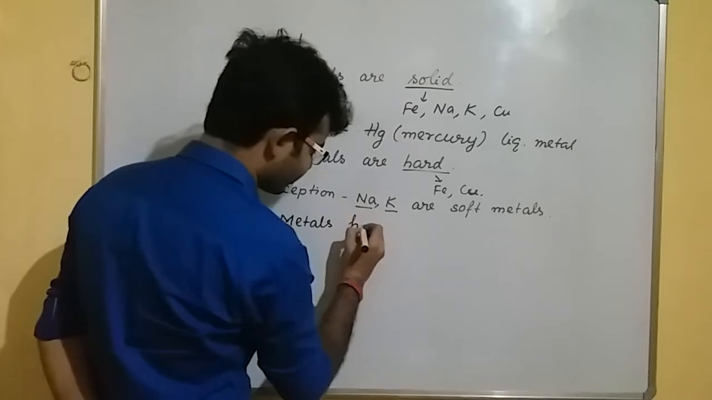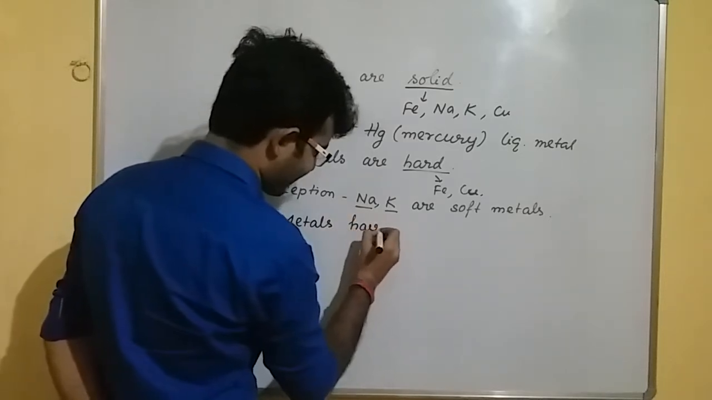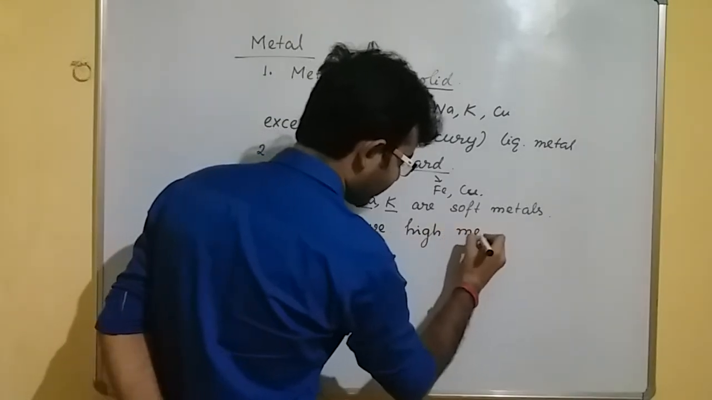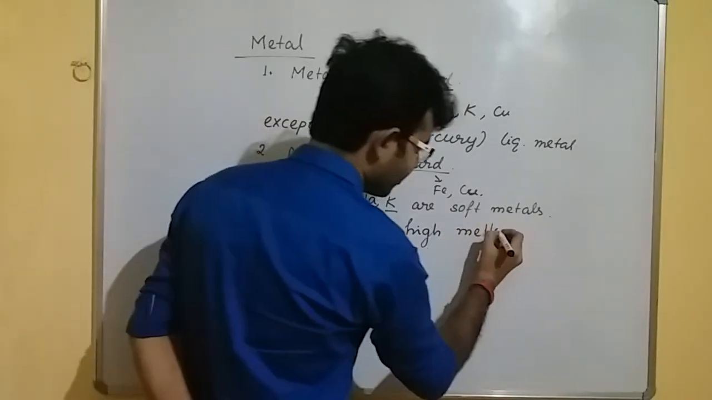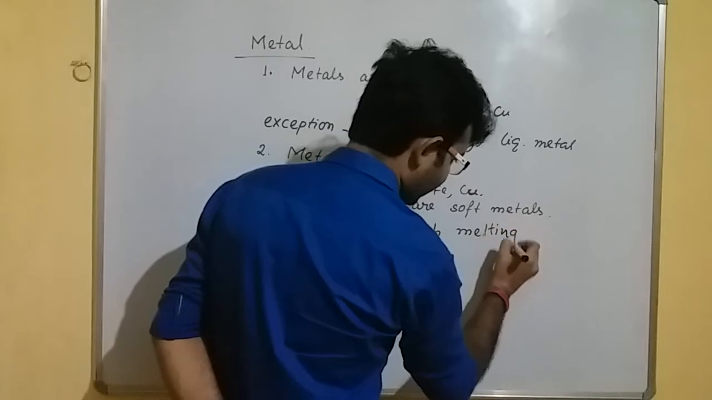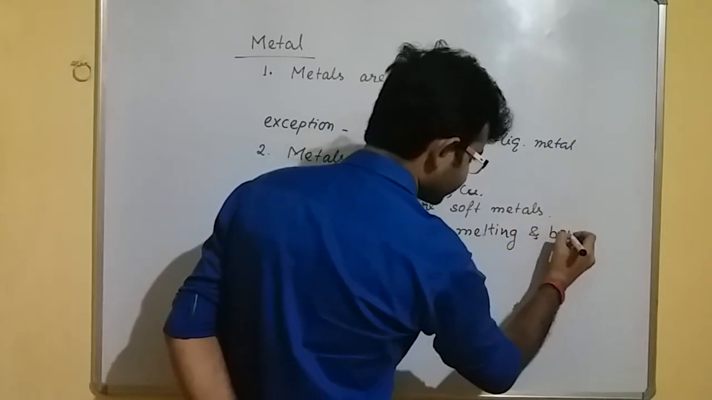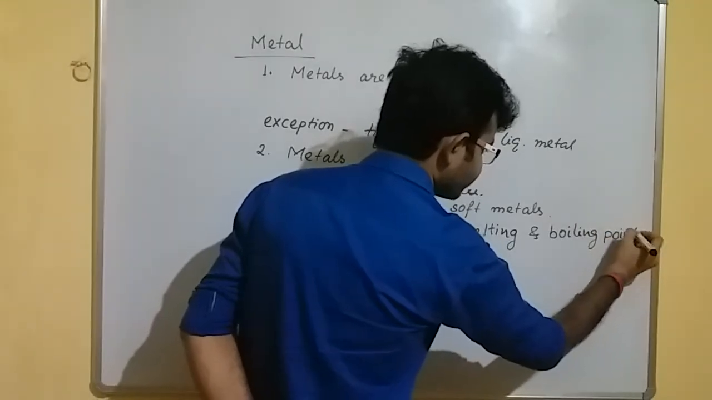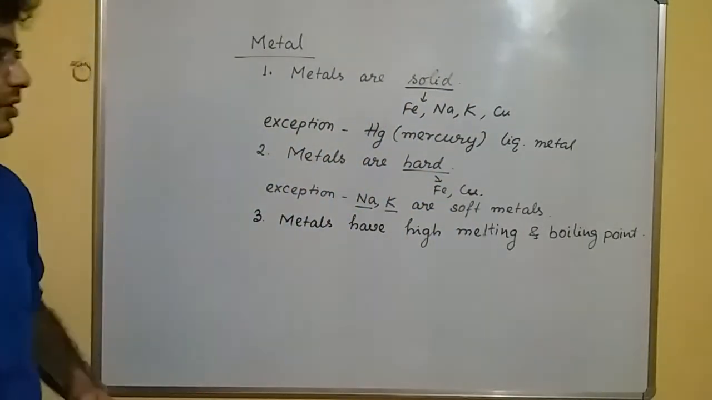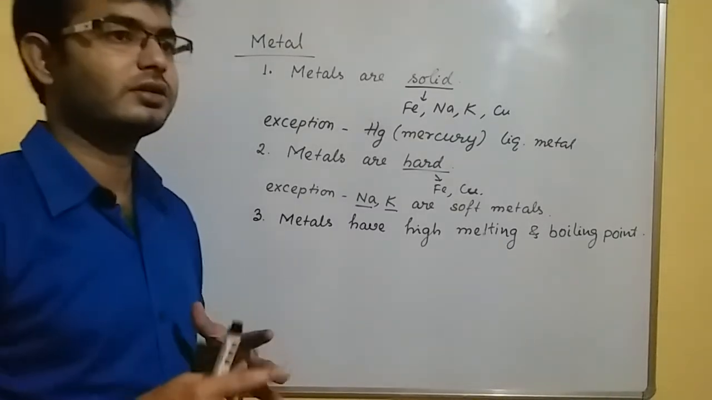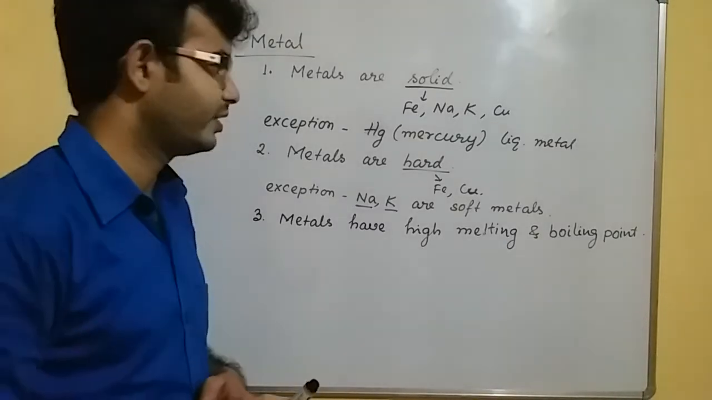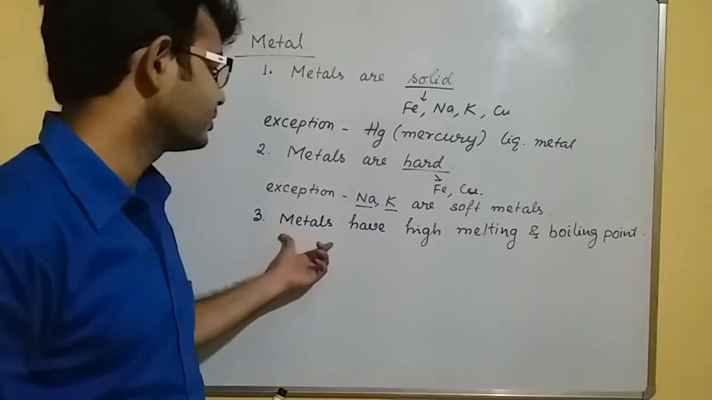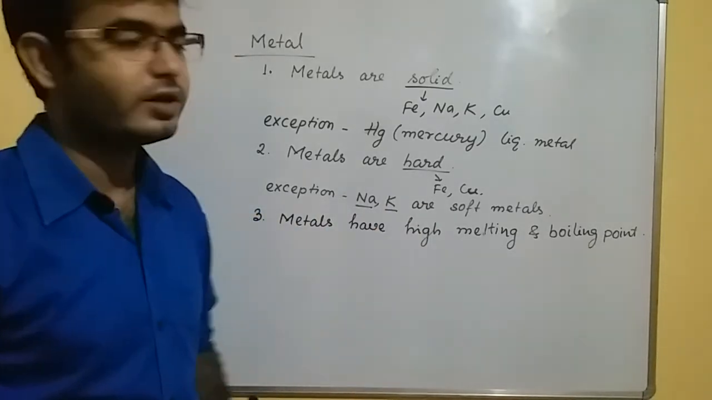Metals have high melting and boiling point. It is very well known for the metals. In case of metals, the attraction force in between the particles is very high. That is, they are bonded by metallic bonds. As a result, their melting and boiling point is quite high.